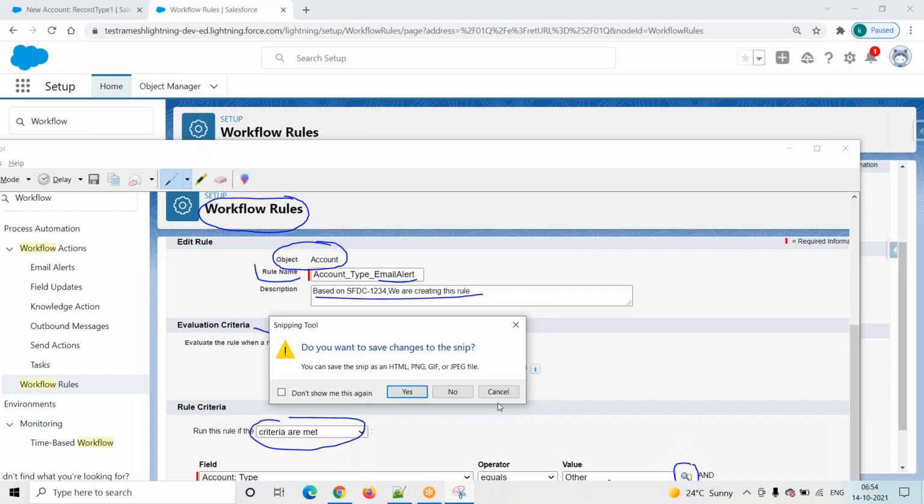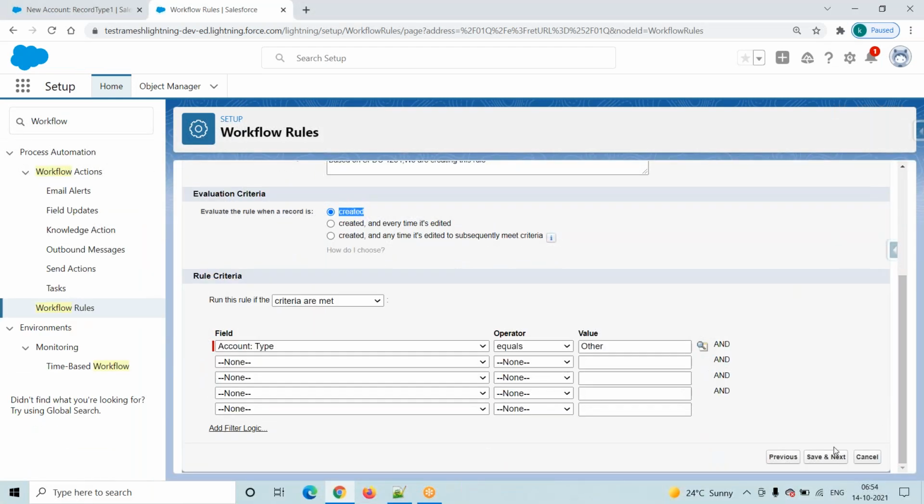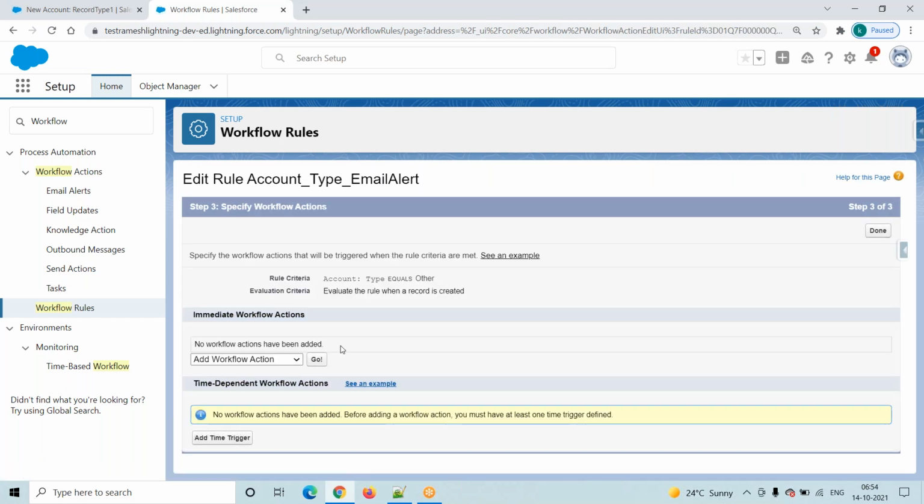Now coming into here, click on the save and next. We have previous button, save and next button, cancel button. Click on the save and next button. Then it will redirect into this particular screen.